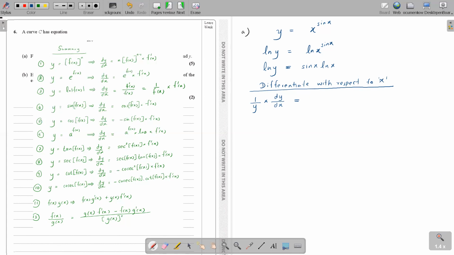Okay, now sin x ln x, how do you differentiate? Obviously, you have to go with the product rule. One part stays, the other part is differentiated. Can you tell me how it works? sin x stays.